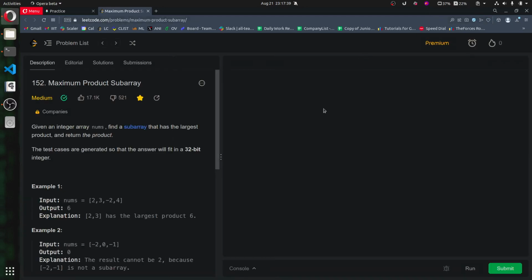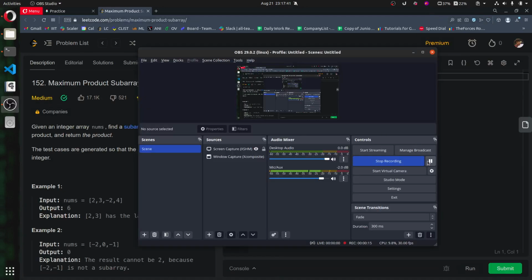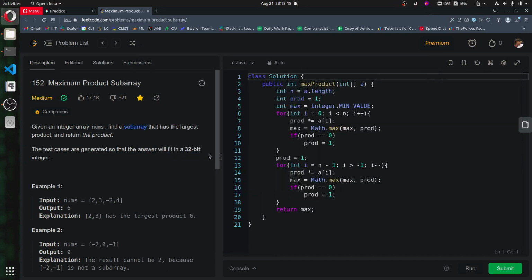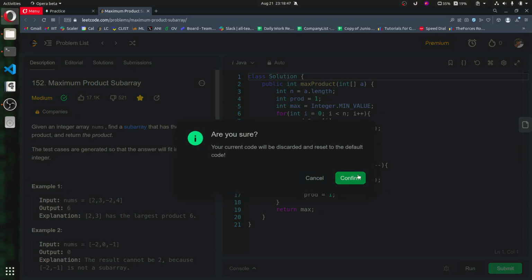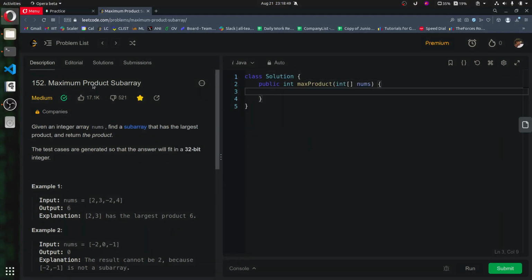And okay, I just think I need to pause the video to read some Slack message. Yep, the message is over, so we can just see the problem again.